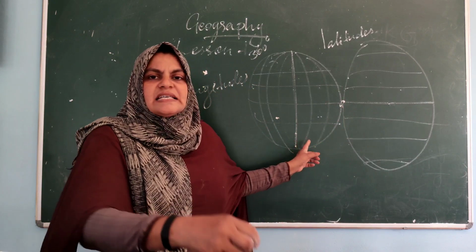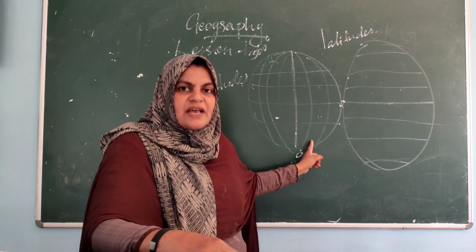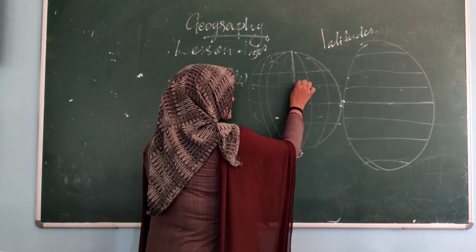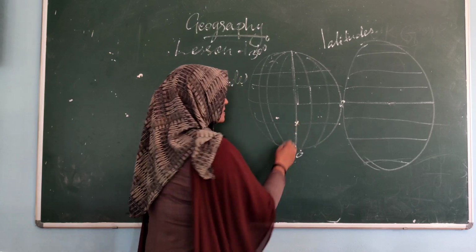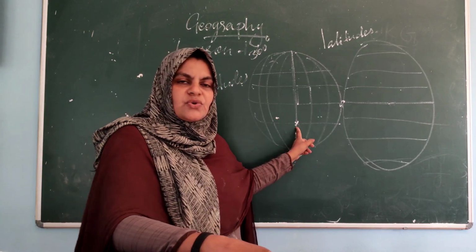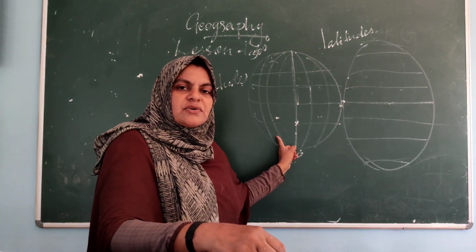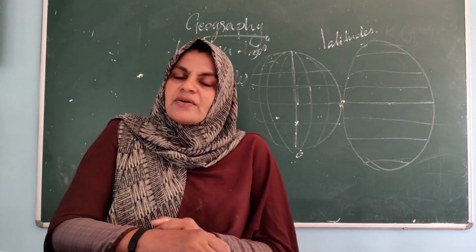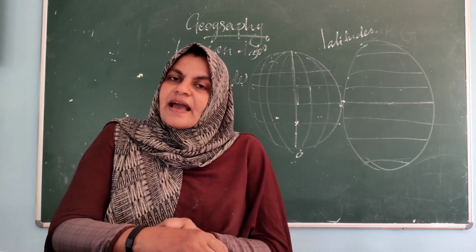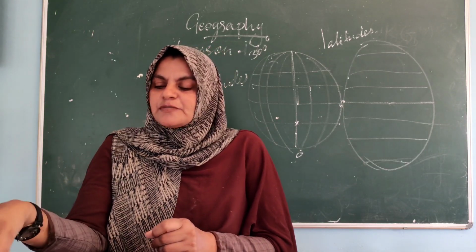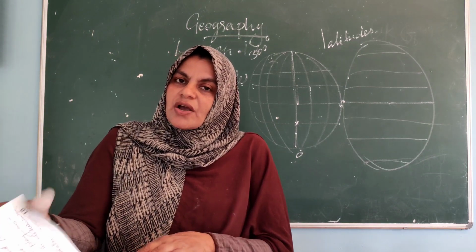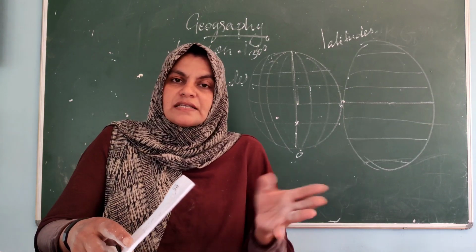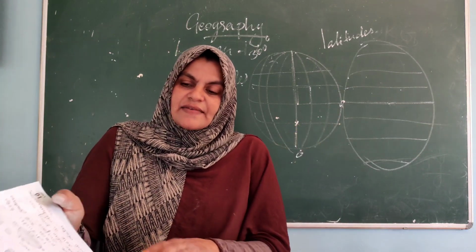If you are getting the east-west directions or degrees, we can locate the place. In these grids, these are known as grids, and these intersection points, these latitudes and longitudes help us to locate a place. It also helps to find out the location, time, day and night, etc. I think you got it, the specialities of the latitudes and longitudes. Here I am not taking more because you already studied. These are basic things you studied in your 6th and 7th classes.